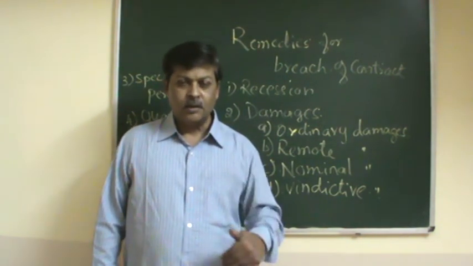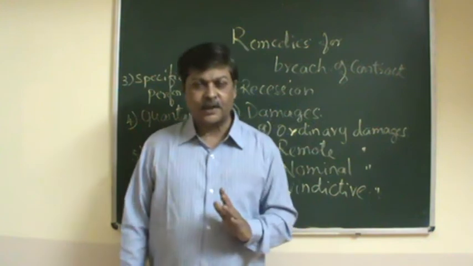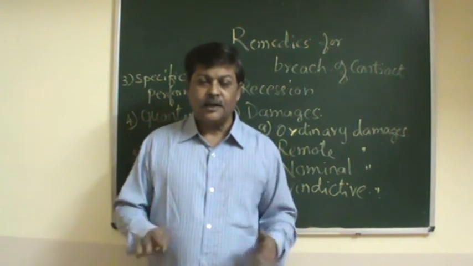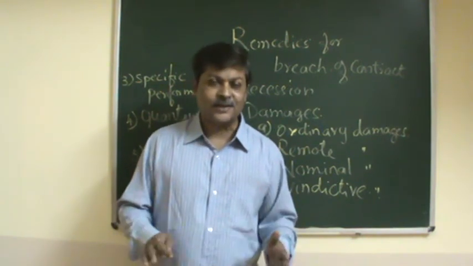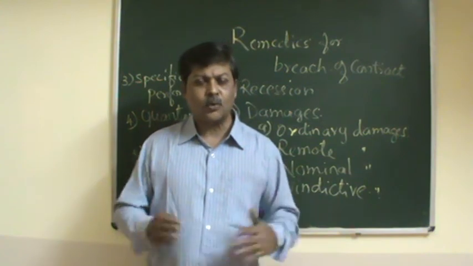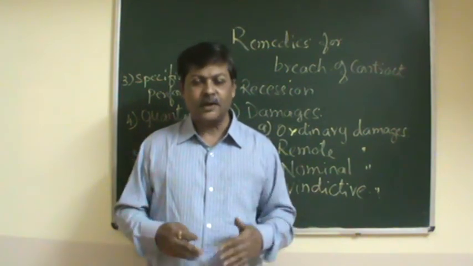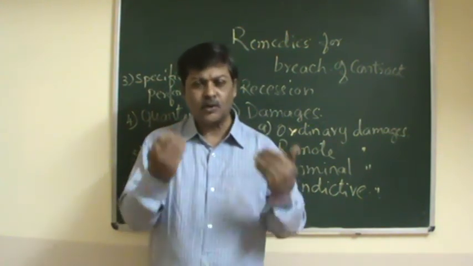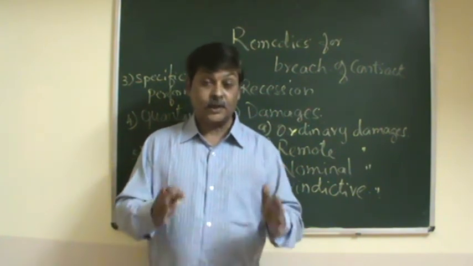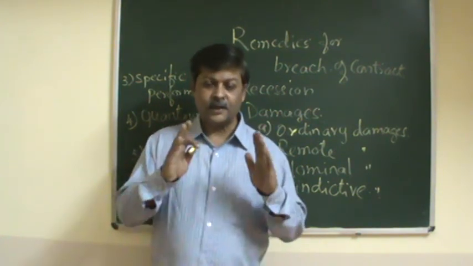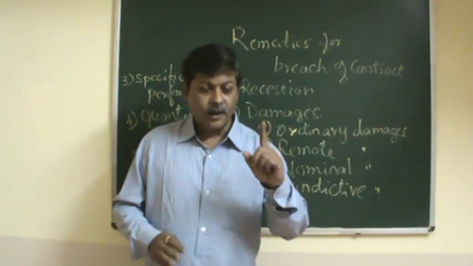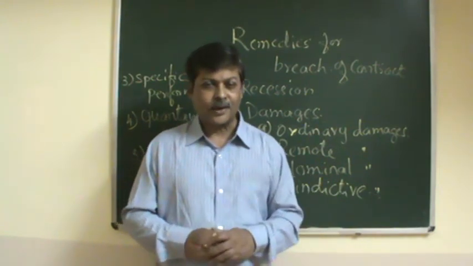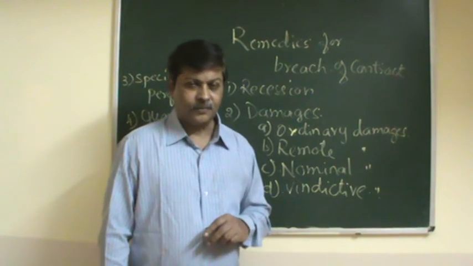Here the breach has taken place. One party is at default. The other party, the aggrieved party, decides to rescind the contract, to cancel the contract. He does not want to go to the court of law and put himself under those legal binding obligations. So he wants to rescind the contract. That is one type of remedy. The aggrieved party has the right to rescind the contract or cancel the contract, to put an end to the contract. That is called rescission.